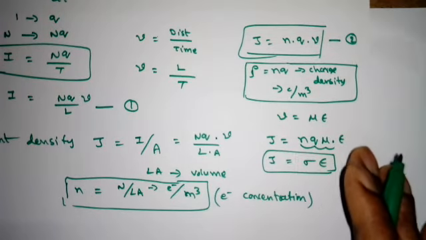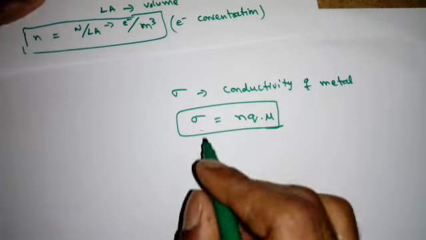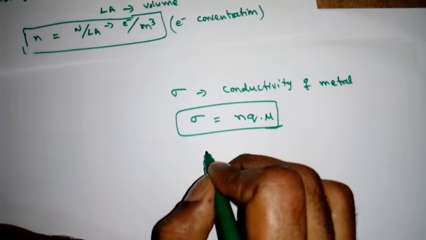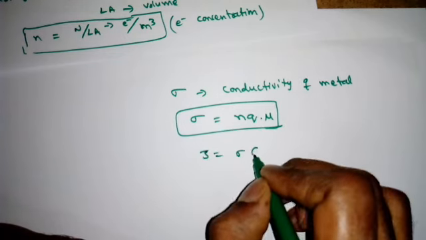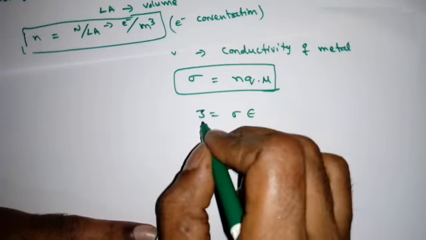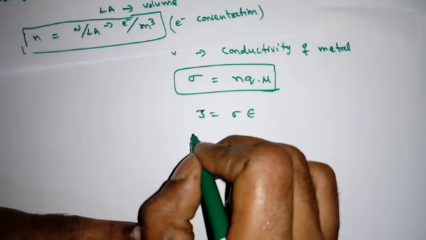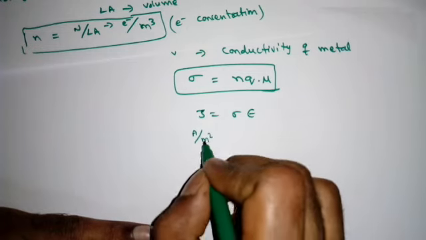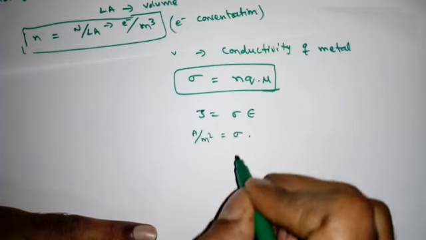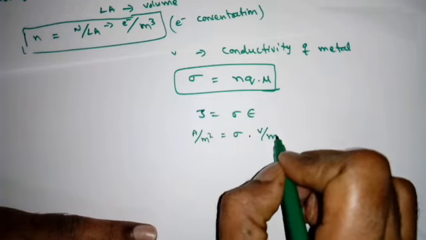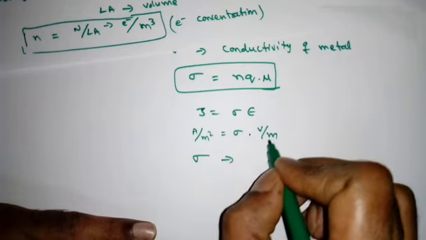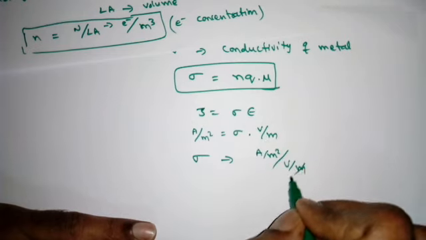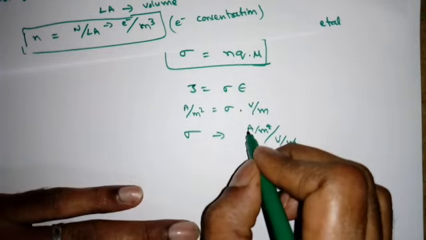You may get questions directly, such as find the conductivity. Now what are the units of this conductivity? Sigma, we know J is equal to sigma epsilon, right? So what are the units? J is amps per meter square, that is current per unit area, so meter square I'm taking. This is sigma. And what is the electric field? Simply volt per meter. So what will sigma become? Amps per meter square by volt per meter. So one meter will be cancelled, so amps per volt.